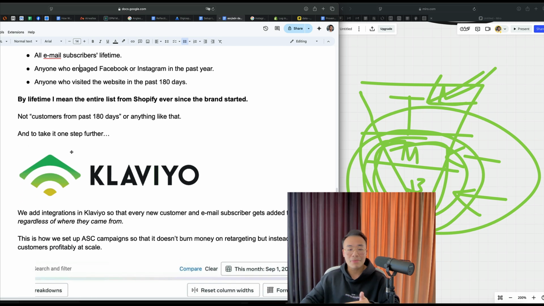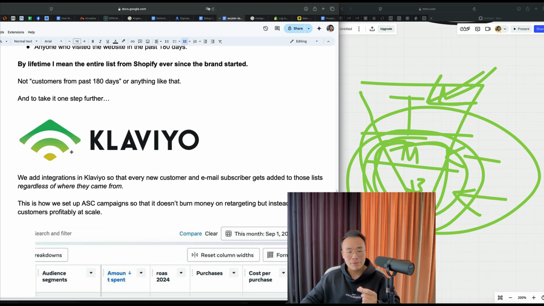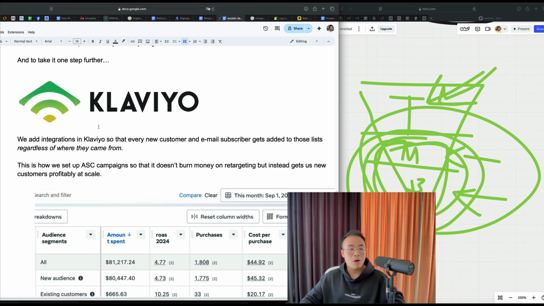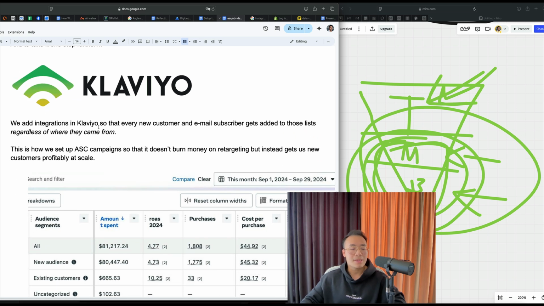And to take it one step further, we add integrations in Klaviyo so that every new customer and email subscriber gets added to those lists, regardless of where they come from. It could be organic, it can be PR, email, doesn't matter. They get added to that list. Our ads, same thing. This is how we set up ASC campaigns so that it doesn't burn money on retargeting, but instead gets us new customers profitably at scale.